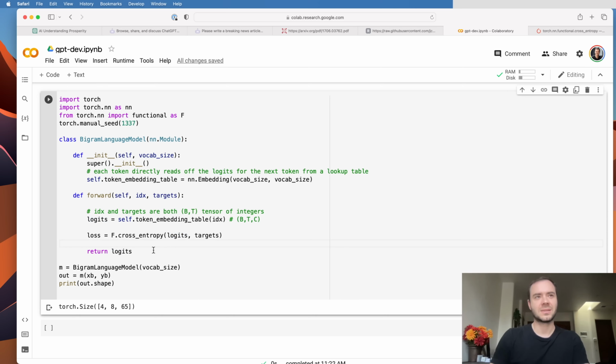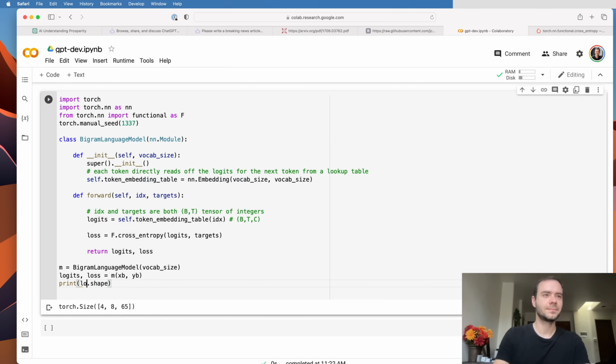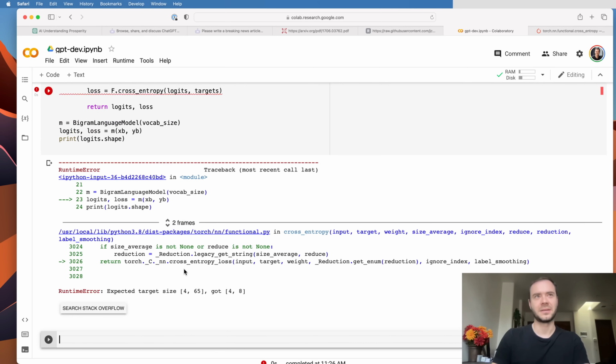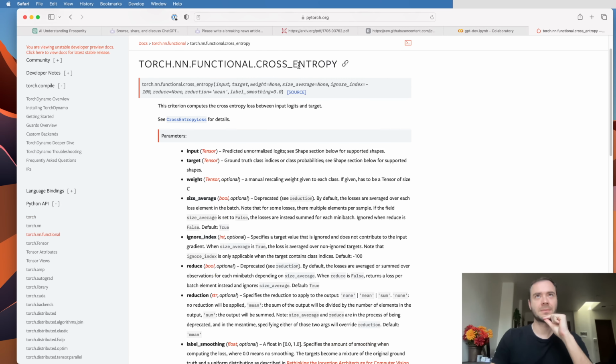Now, this is what we want. We want to basically output the logits and the loss. This is what we want, but unfortunately, this won't actually run. We get an error message. But intuitively, we want to measure this. Now, when we go to the PyTorch cross-entropy documentation here, we're trying to call cross-entropy in its functional form. So that means we don't have to create a module for it.